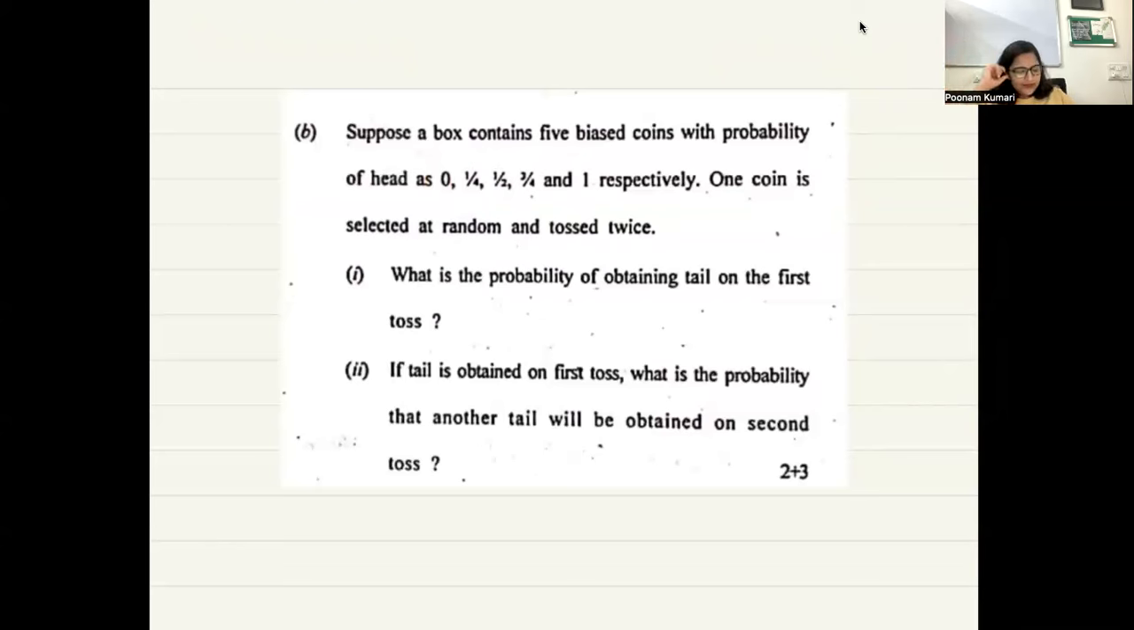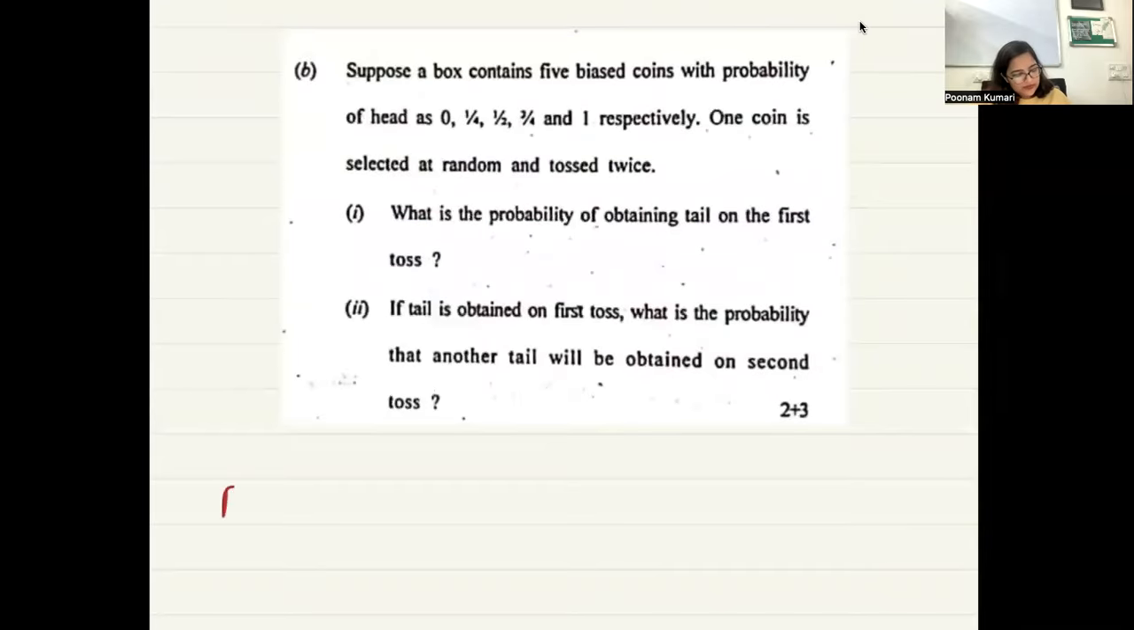Okay. All right. Now one coin is selected at random and it is tossed 2 times. Now you have to tell what is the probability of obtaining a tail on the first toss.